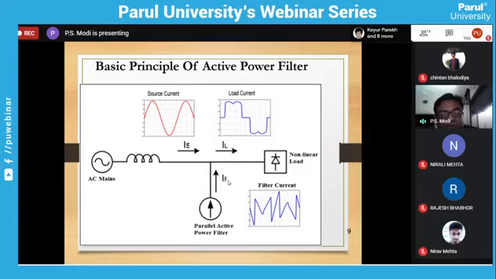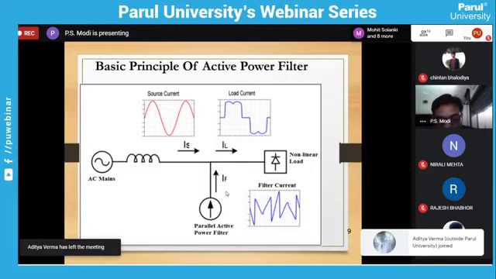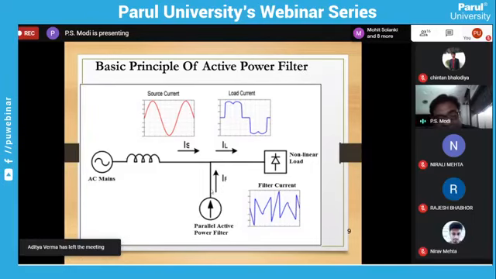Right now, it is with this filter. This portion is called a filter, the active filter that we have connected over here. With the help of the active filter, it is injecting this type of current, and due to this, finally the current on the source side becomes a sine wave. Suppose you remove this portion, the parallel active power filter.